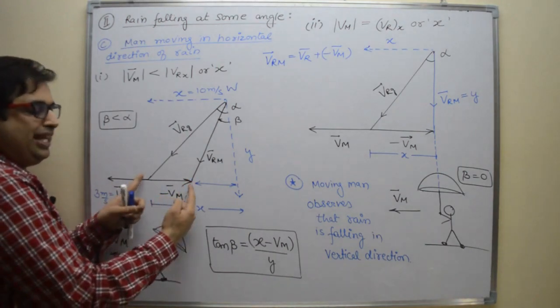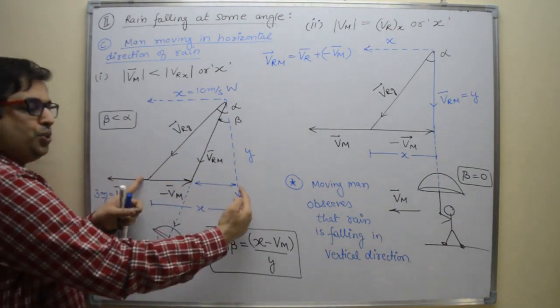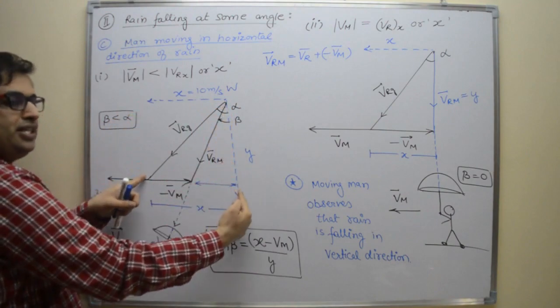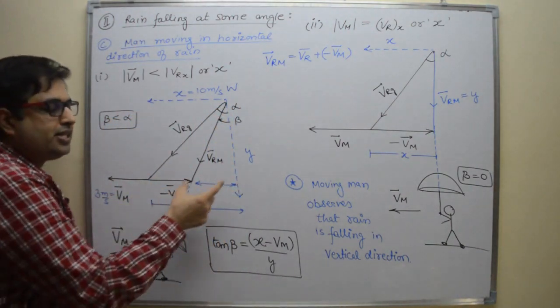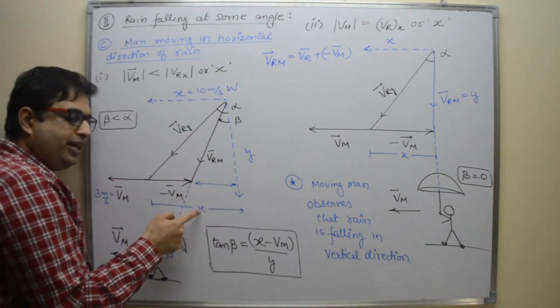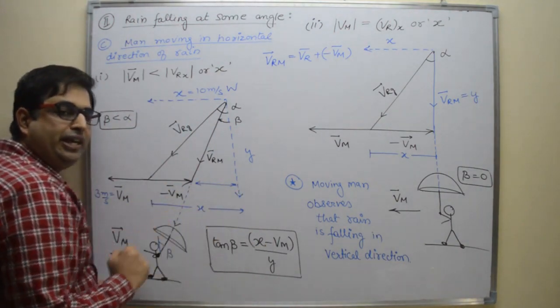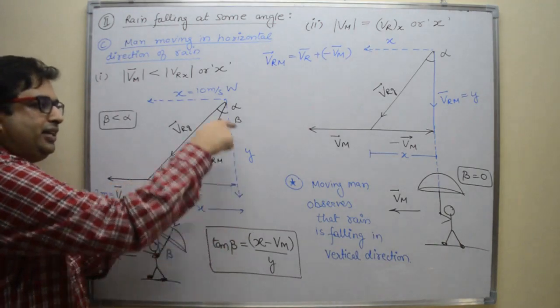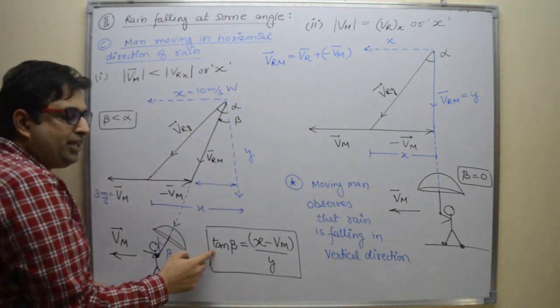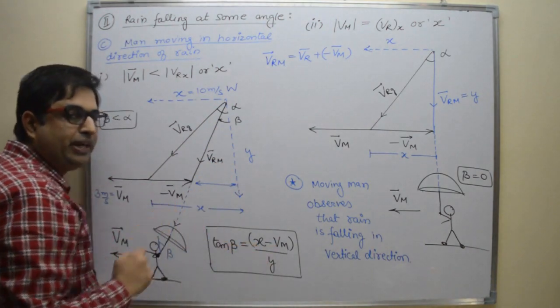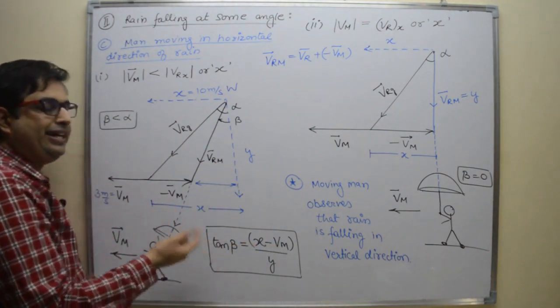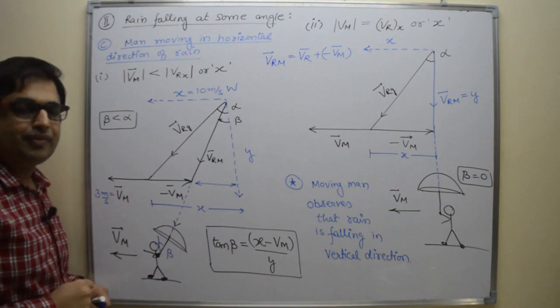Length is 3, total length is 10, so the remaining is 10 minus 3, 7, or you can say it is x minus Vm. So this is the perpendicular and this is the base. So tan beta is perpendicular upon base, so x minus Vm divided by y, and this beta is less than alpha, right?